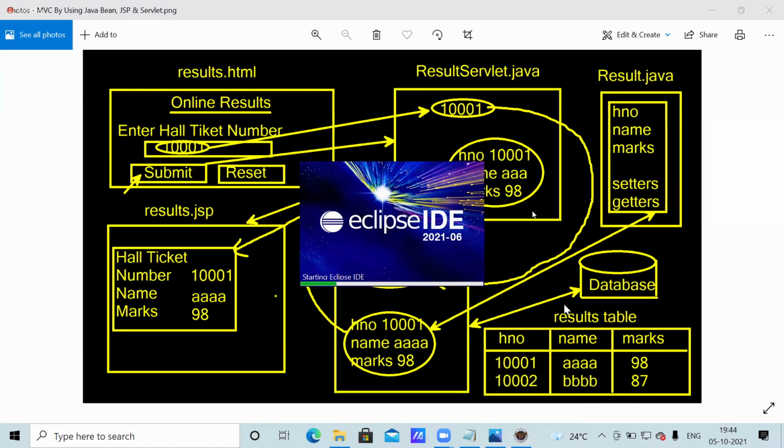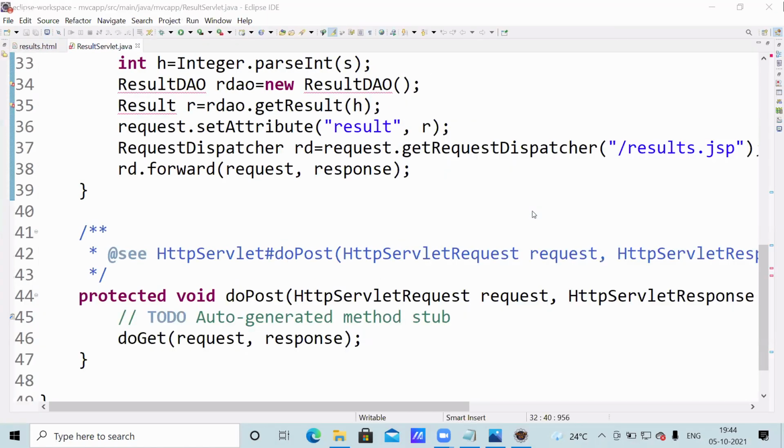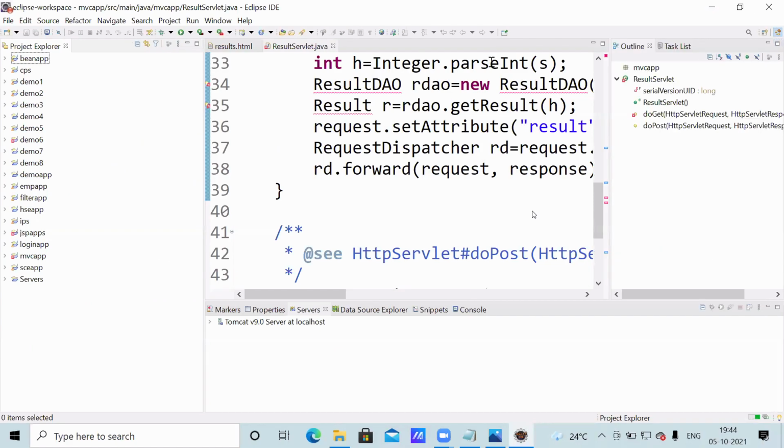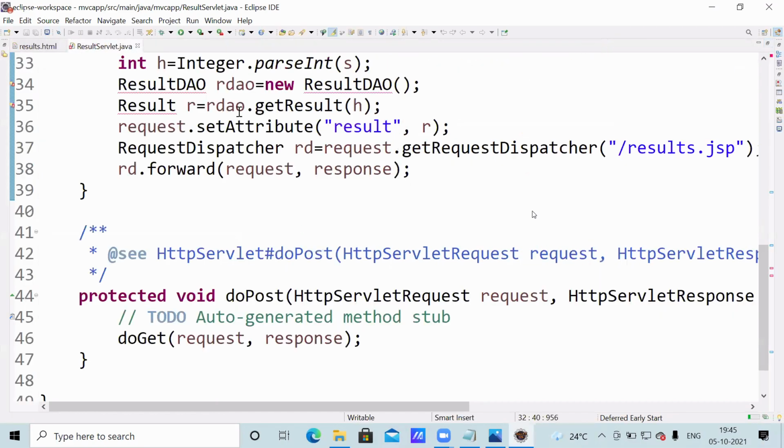One HTML program completed, one Servlet program completed. You observe that is the MVC app. In that, results.html.